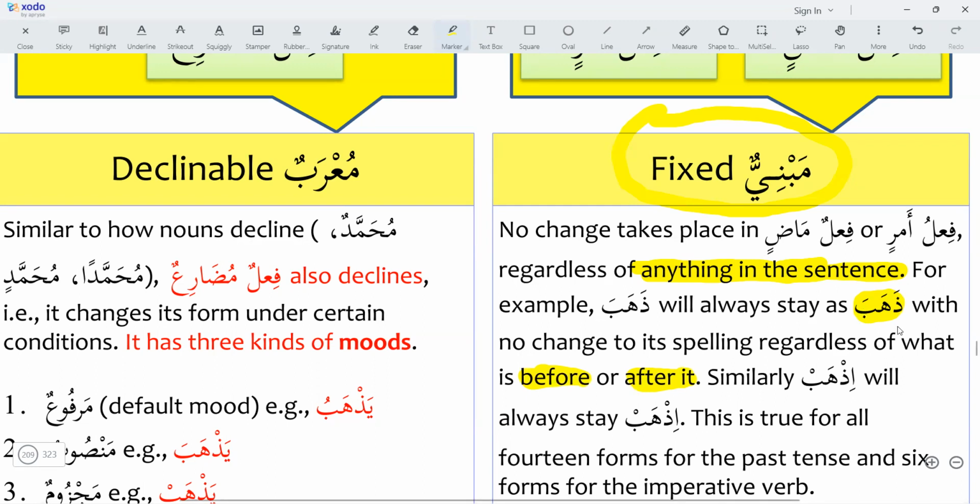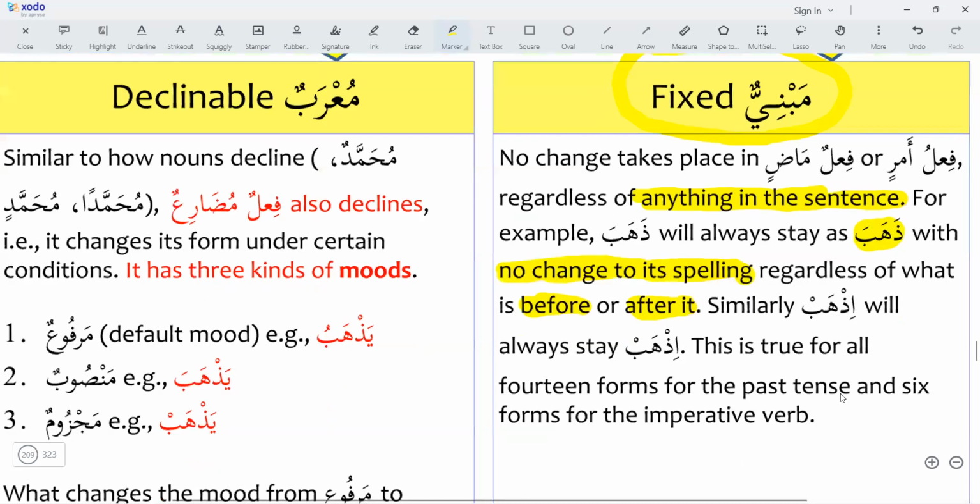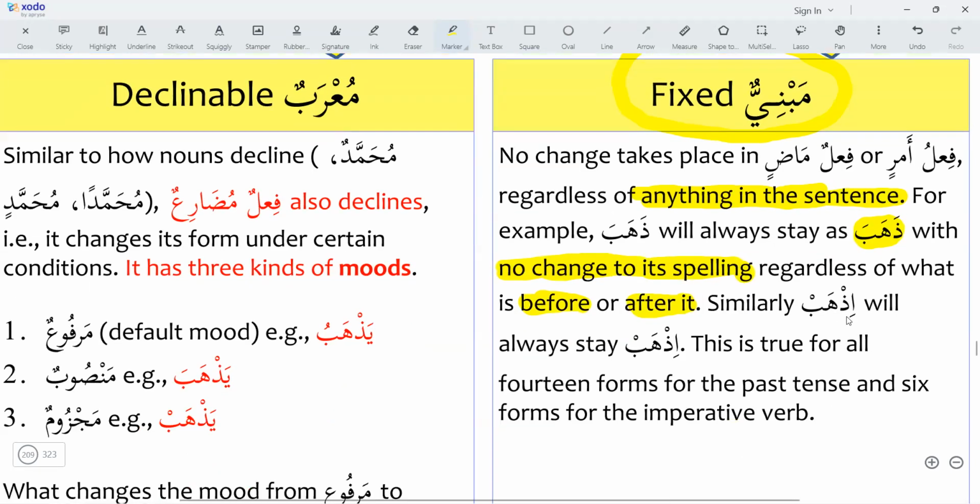So zahaba will remain zahaba. Similarly, izhab is fi'l amr, and it will always be izhab. This is true for all 14 forms of the past tense and 6 forms of the imperative tense.